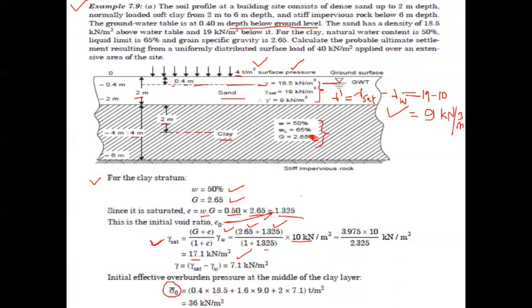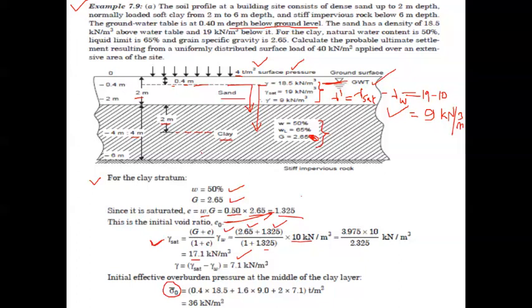Why are we calculating the saturated unit weight? It is given in this particular problem that the groundwater table is present at a depth of 0.4 meter below the ground level. So whatever portion is existing below the groundwater table is going to be considered as saturated. So we have to consider the saturated or submerged condition.